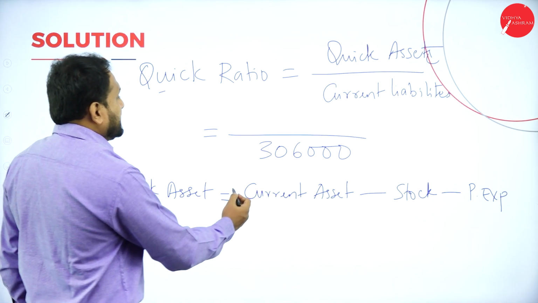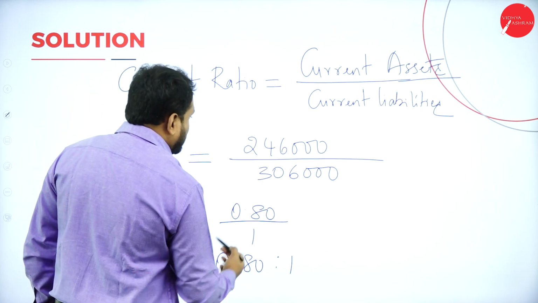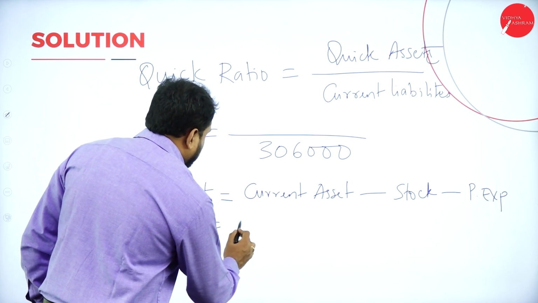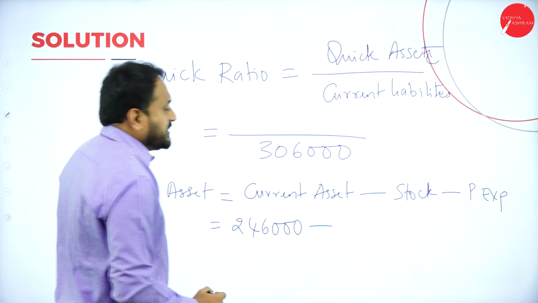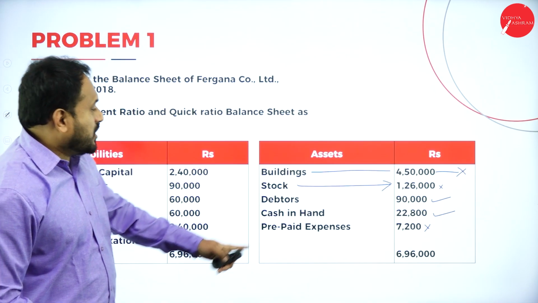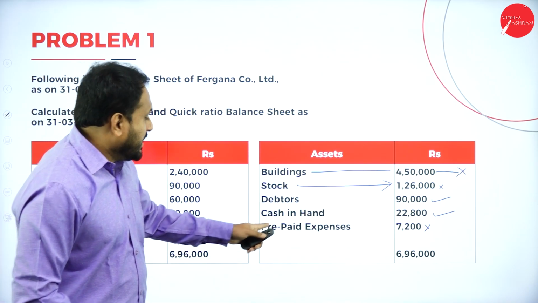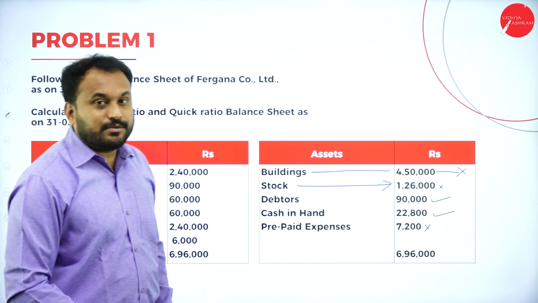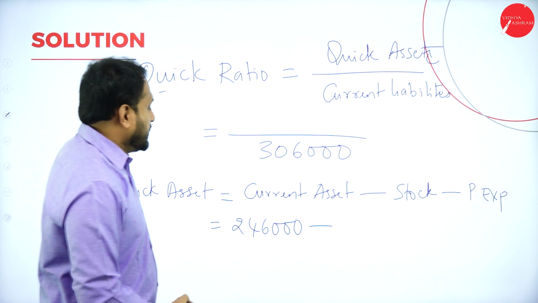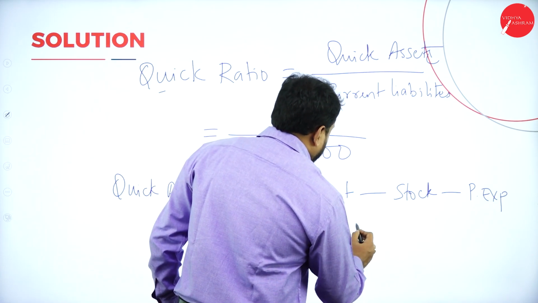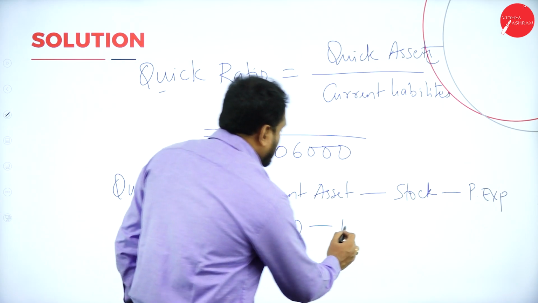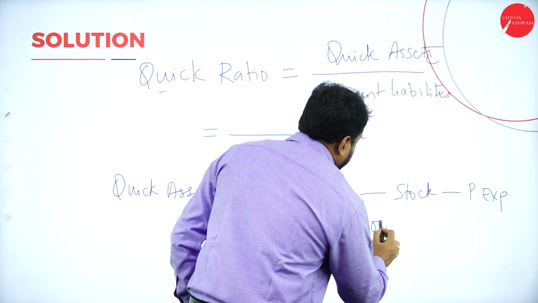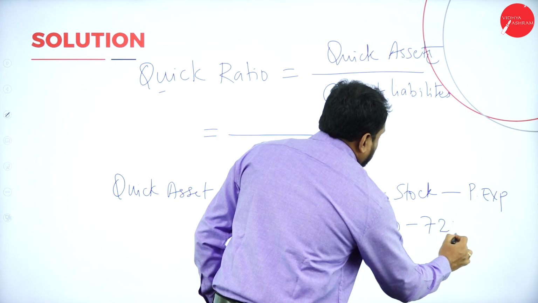Now what is the current asset here? Current asset we got here is 2,46,000. So we'll go with 2,46,000 minus how much is our stock? Now stock is 1,26,000 and prepaid is 7,200. So 2,46,000 minus 1,26,000 minus 7,200.